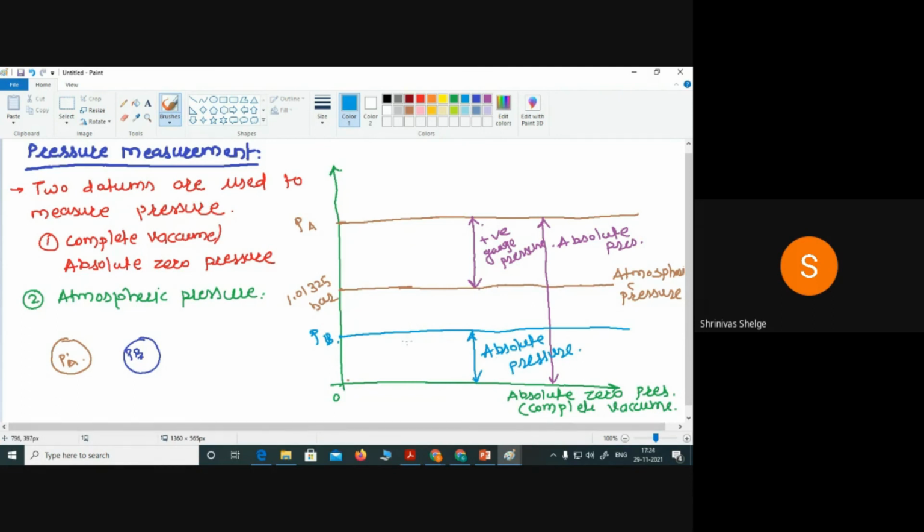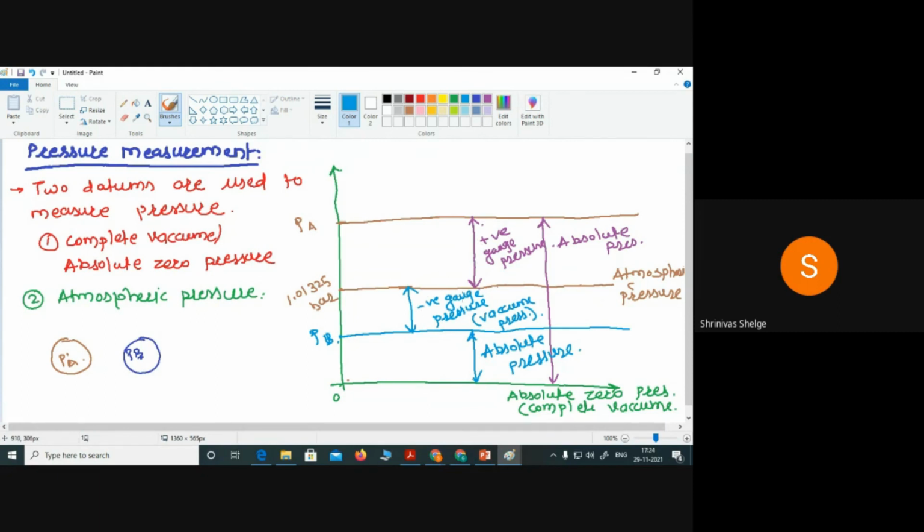Now the same pressure, when we measure with reference to atmospheric pressure, is negative gauge pressure, or vacuum pressure. So positive pressure and negative pressure.